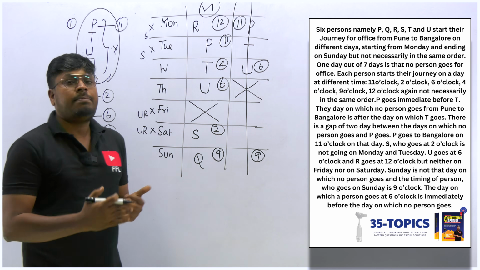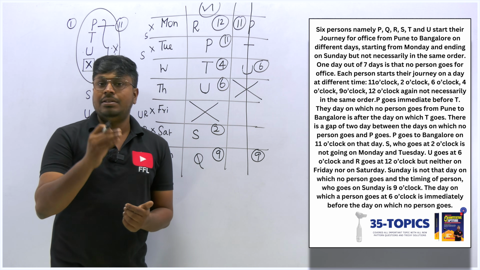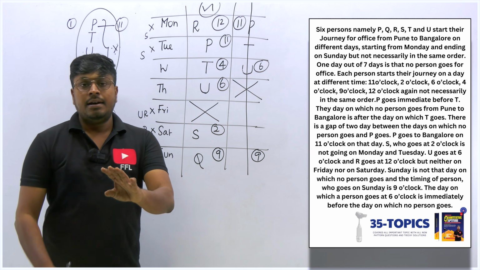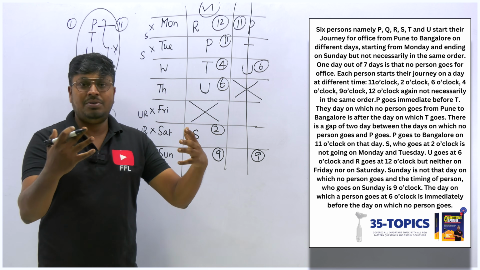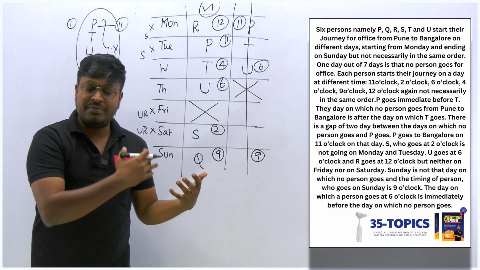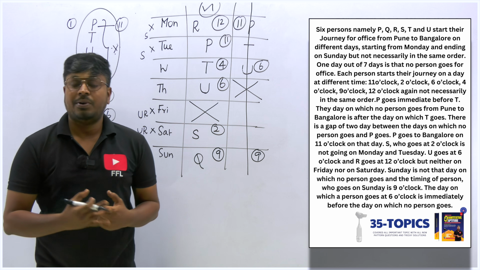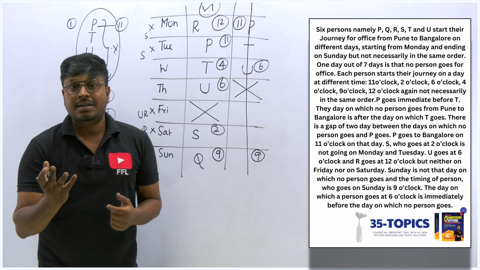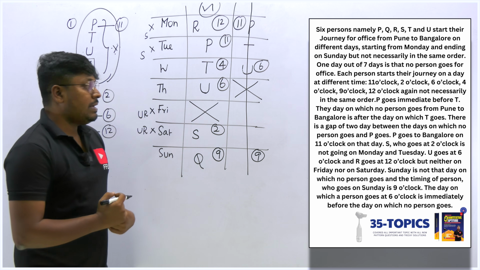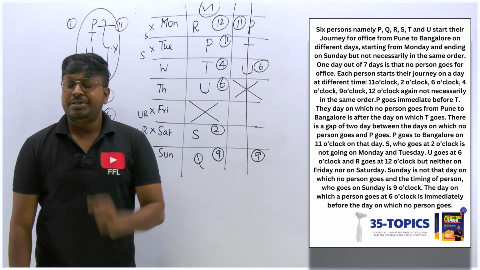So once you keep on practicing like this, automatically the speed will come, right? You will be able to solve this kind of arrangement within 2 or 3 minutes. So more practice is needed. Do not just watch this video. Take a note and pen, and simultaneously practice with me so that you will learn something new. By just watching, you can't learn anything. If you simultaneously solve the arrangements too, definitely you can learn more. So now this will be the answer for the first set of arrangement question.